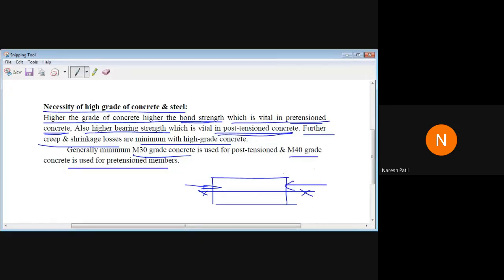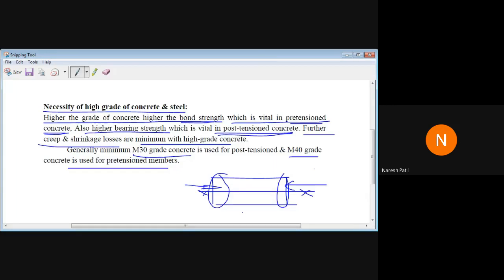So what will happen? This face as well as this face will be developing maximum compressive force. Maximum compressive force means it will bear the compressive force. That's why it is called bearing.